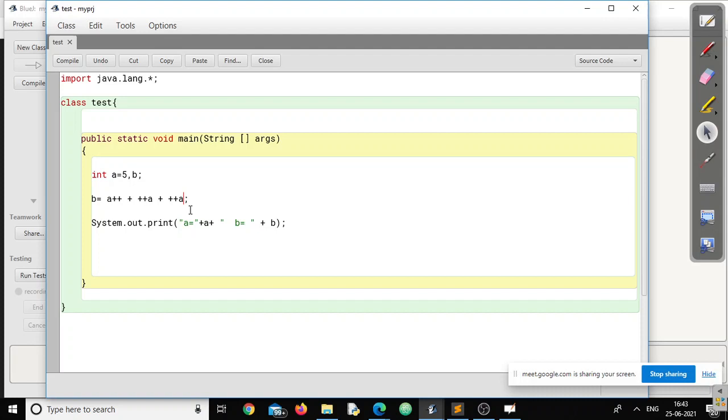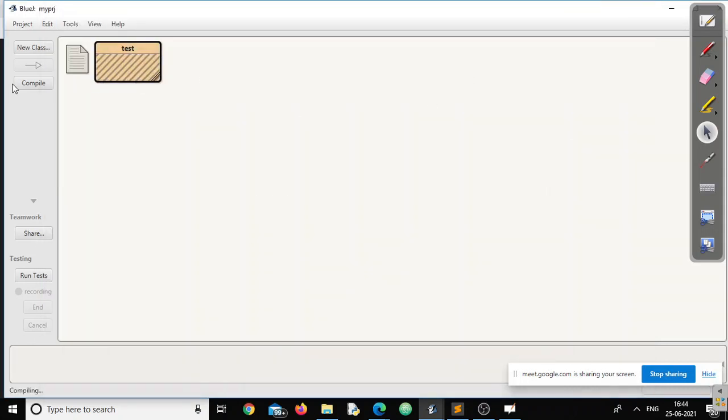What will be the value of b? So 20. Yes, it should be 20. Let us cross check. Compile.